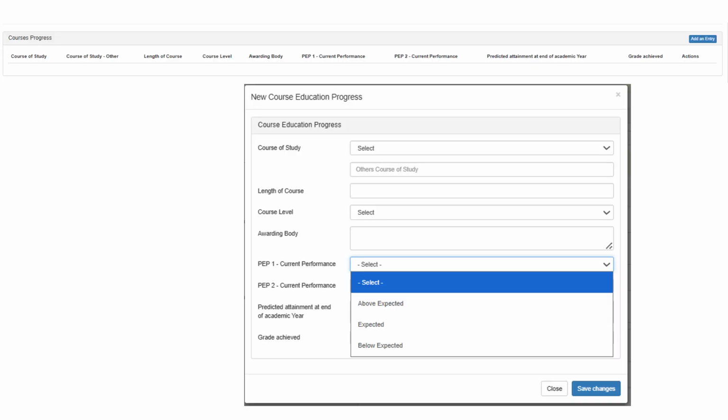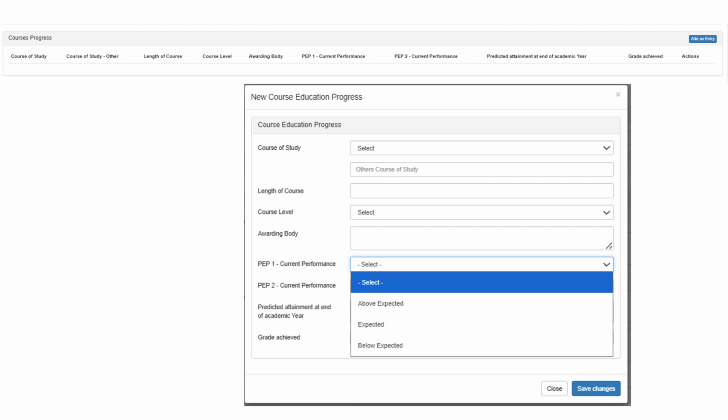On this page, you will enter details of the course the young person is studying. Click the Add Entry button in the top right corner to input details. If the course name is not listed in the drop-down, use the other box to type it in manually.